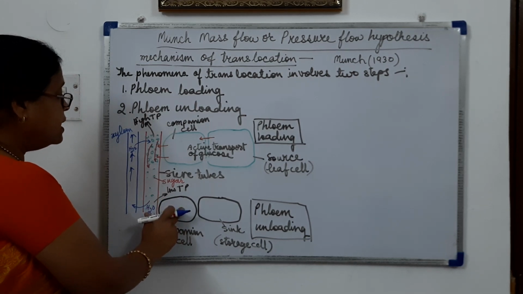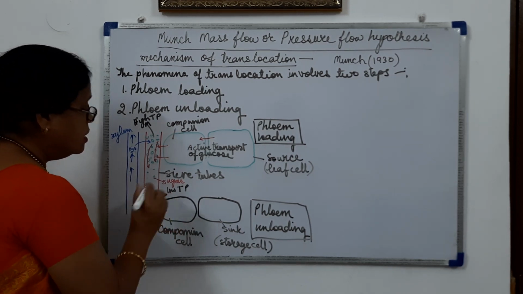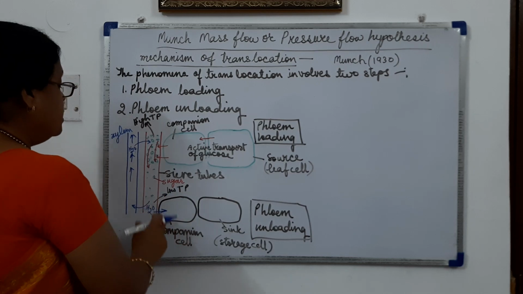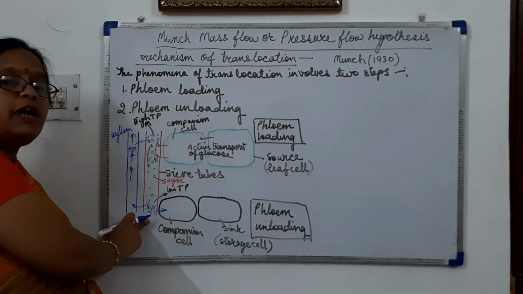When the food enters the companion cell, the pressure potential becomes lower here. Why?